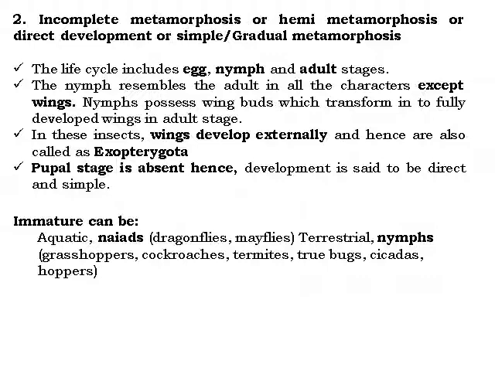In these insects, wings develop externally and hence they are also called exopterygota. Exopterygota means their wings develop externally, not inside a pupa like the endopterygota. The pupal stage is totally absent, hence development is said to be direct or simple. The life cycle is also completed within a short period of time, 15 to 20 days. Immatures can be aquatic, like the nymphs of dragonflies or mayflies, or terrestrial, like nymphs of grasshoppers, cockroaches, termites, true bugs, cicadas, and hoppers. These are some examples of immature stages in the incomplete type of metamorphosis.